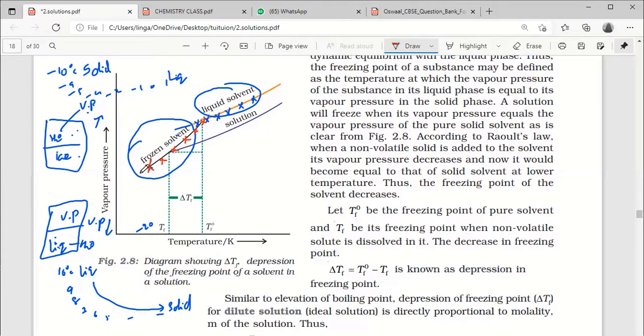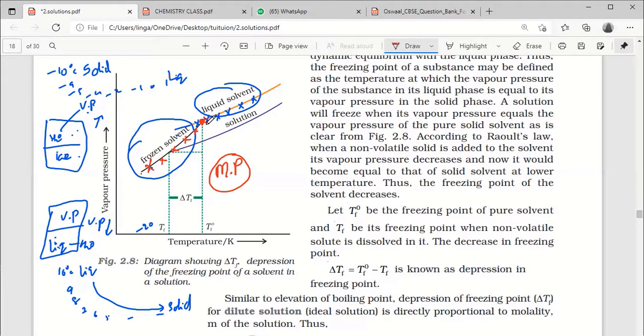So where these two curves are crossing, that point is called the melting point. Understood? Which is the melting point? Yes, sir. Right. Now we have to define it.